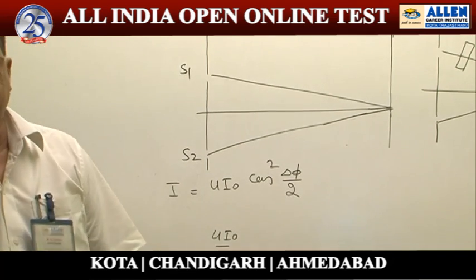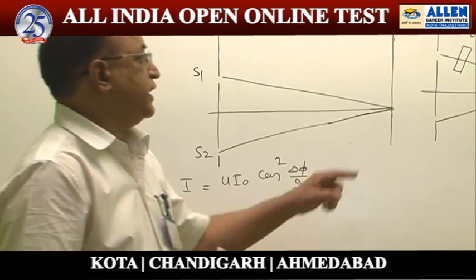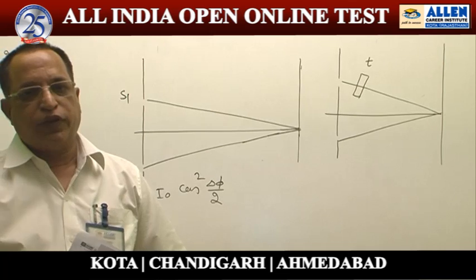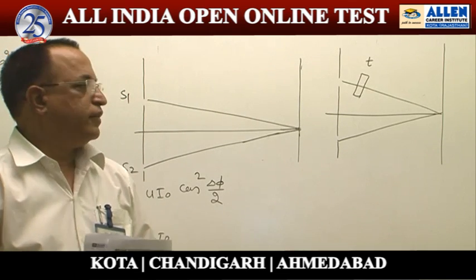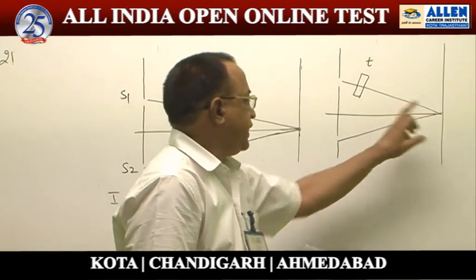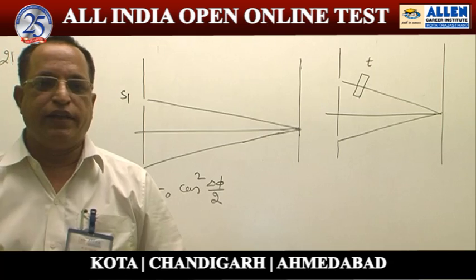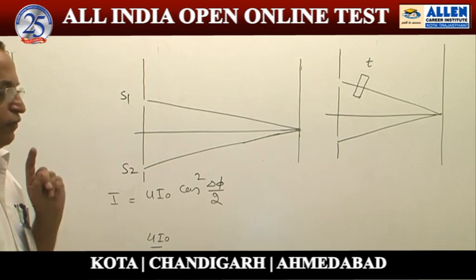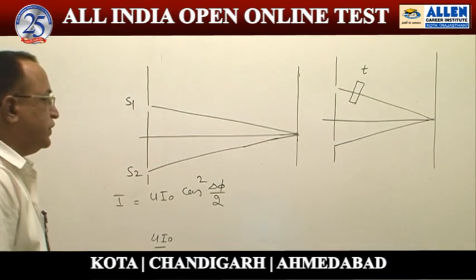Now, in the question they are giving us a plate of thickness t, and they want to find the thickness of this plate if we get, at the central maxima point, half of this intensity value.